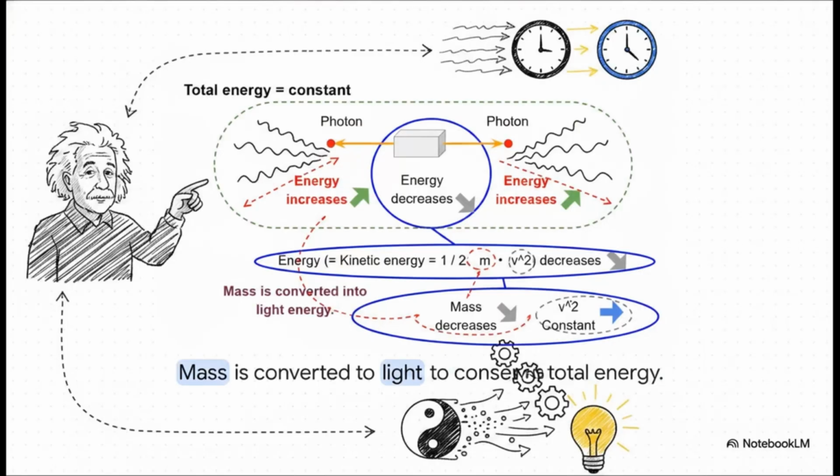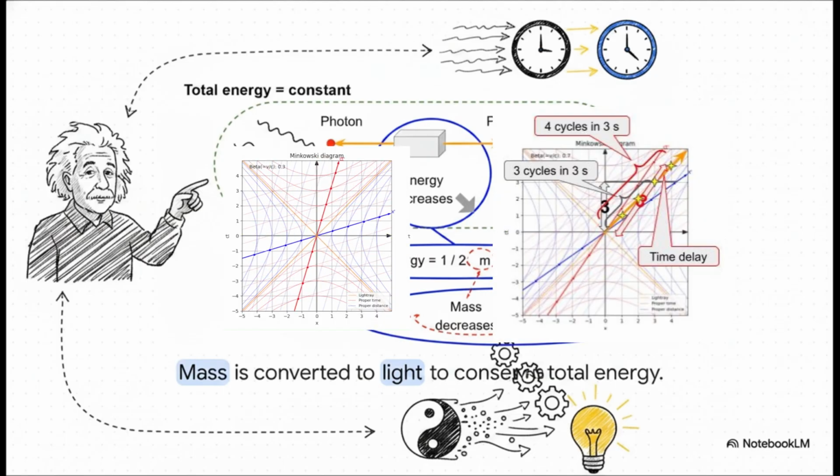Imagine a box, and it's emitting 2 photons in perfectly opposite directions. To someone just standing there watching, the box doesn't move. But if we view this exact same setup from the perspective of an observer who is moving past the box, special relativity kicks in and tells us that time actually slows down. Because of this time delay, our moving observer sees the light's frequency, and therefore its energy, as being higher.